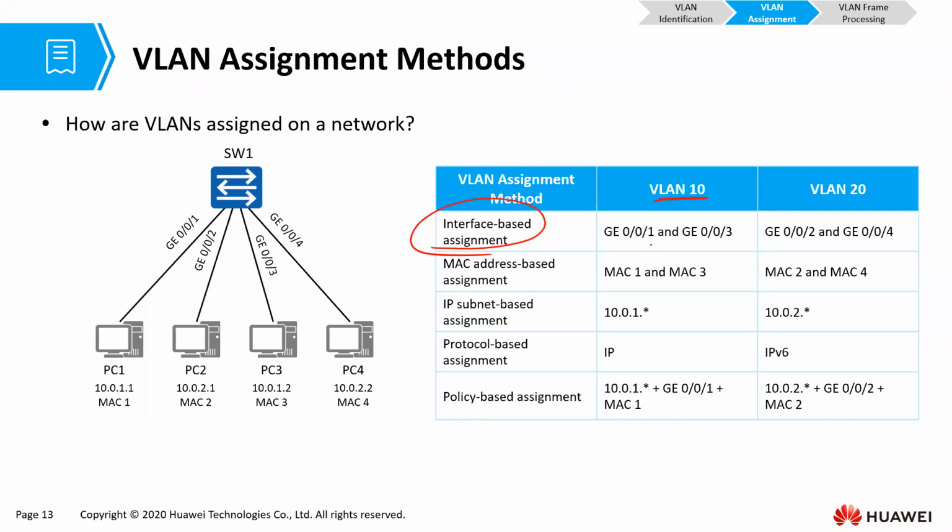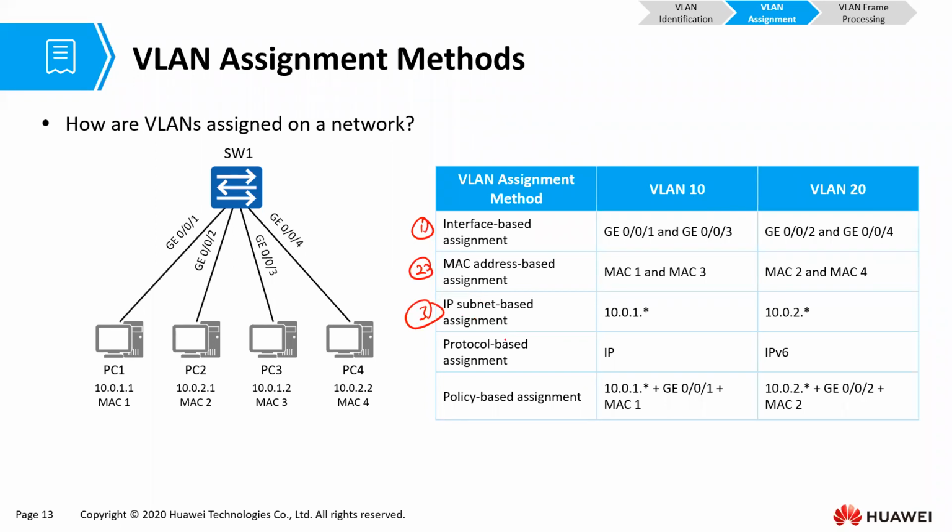So you can say, in VLAN 10, I have interface 1 and interface 3, and in VLAN 20, I have interface 2 and interface 4. That is based on interfaces. We can also base it on the source MAC address of the frame, where we configure the switch so that if a frame comes with source MAC 1 or source MAC 3, that frame should be tagged with VLAN 10. And if a frame comes with MAC 2 and MAC 4, then that frame should be tagged with VLAN ID 20.